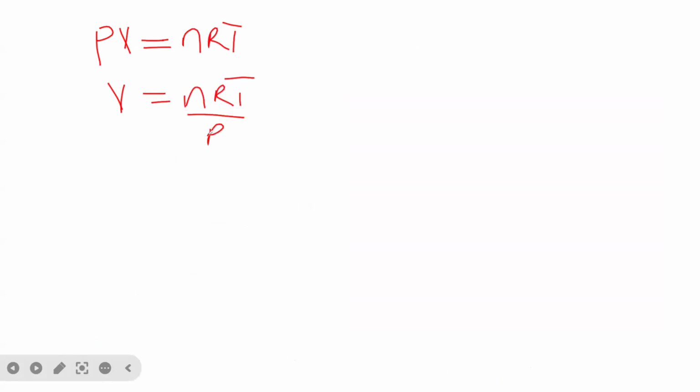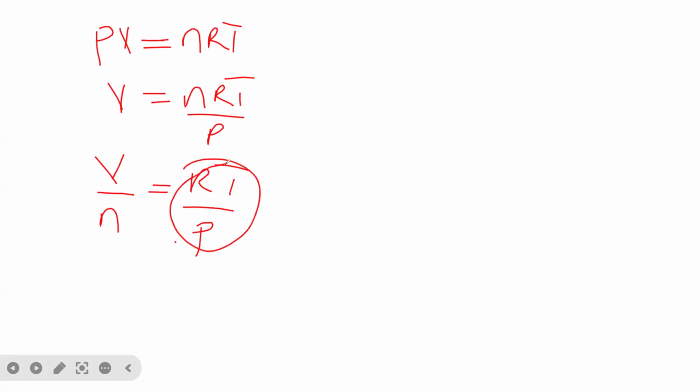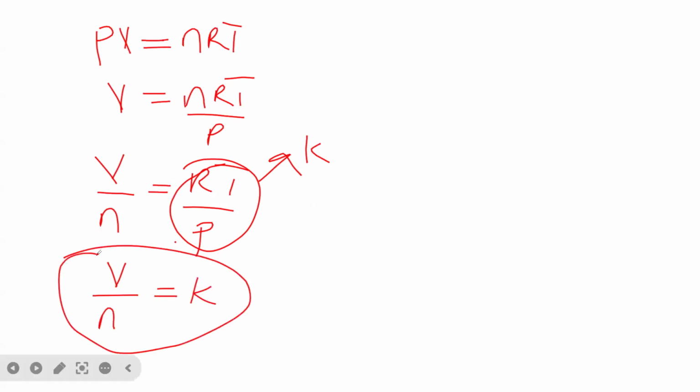And of course, we can divide by n. So we can now have V all over n is equal to RT all over P. And R is constant, the temperature is constant, and the pressure is constant. So therefore, all this will be represented as k. So therefore, we are now going to have V all over n is equal to k. So this is how to derive this formula from the ideal gas equation.